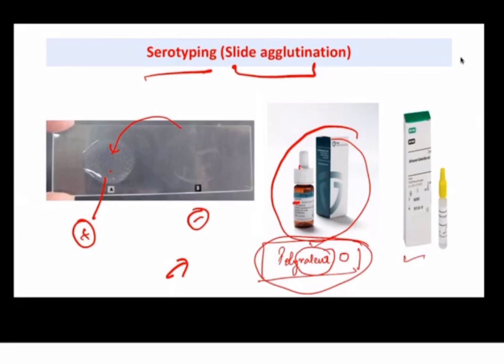Besides these commercial kits, certain latex agglutination kits are also available. So serotyping is not only possible by slide agglutination. For different kinds of bacteria commercial kits are available, but generally for these enteropathogens we perform slide agglutination. So you will get a little idea of what serotyping is and how we identify various enteric pathogens after we have identified them with the help of biochemicals. This is all about serotyping.